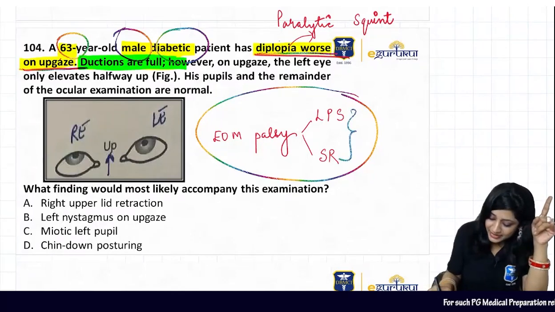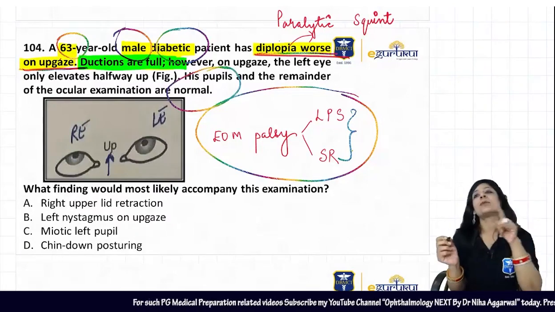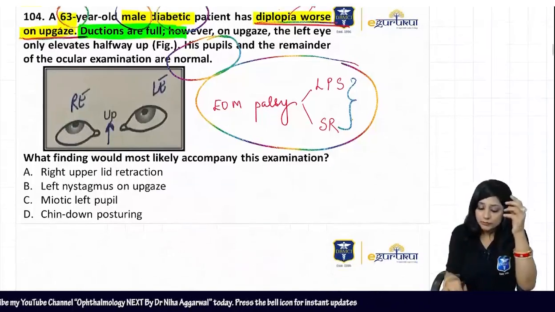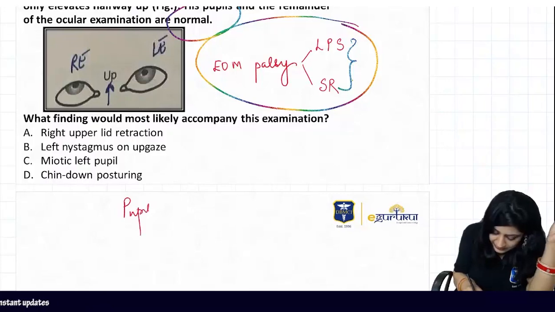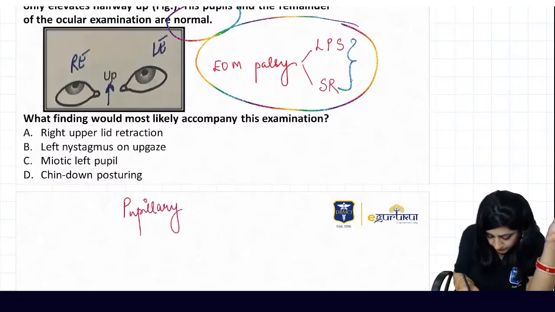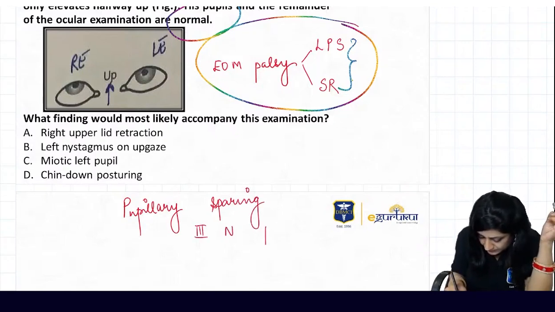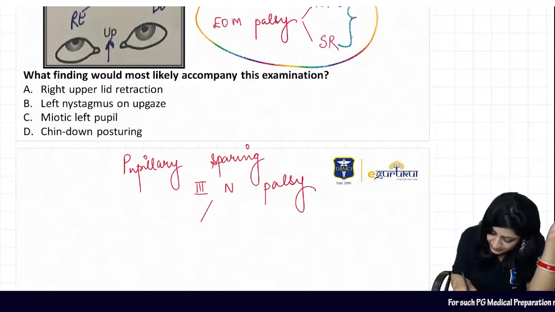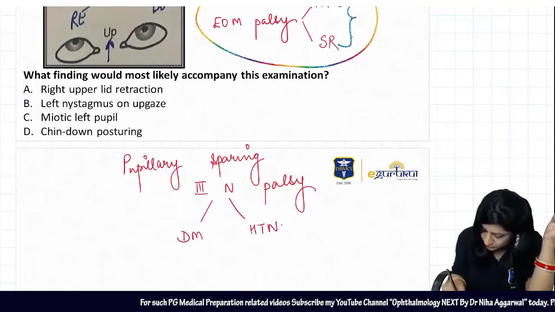What is the nerve supply of this? Pupils are normal. Are you thinking about whether pupils should be normal or not? We always know that we have pupillary sparing third nerve palsy in cases of diabetes as well as hypertension.